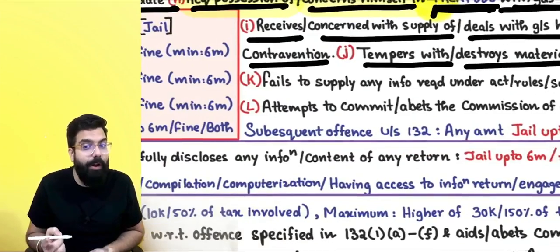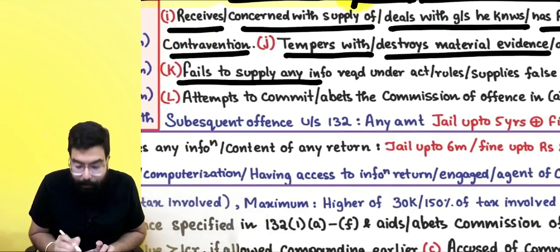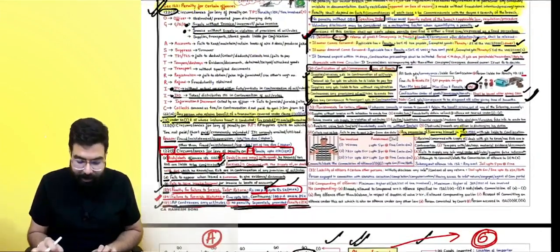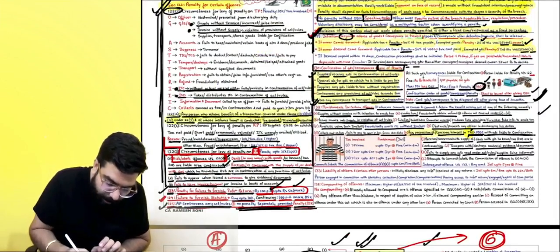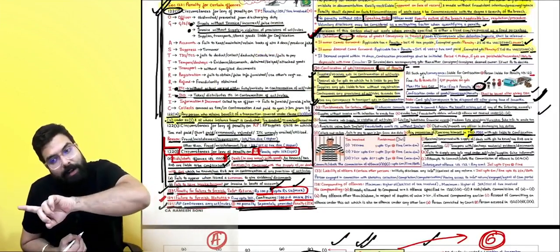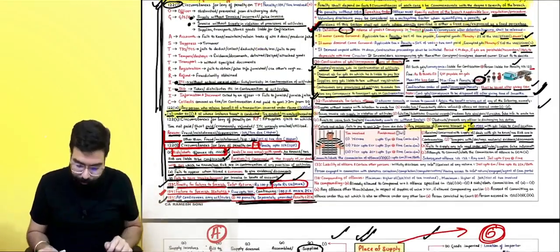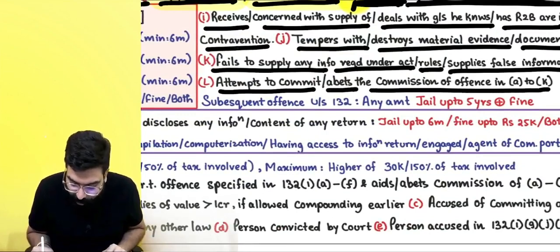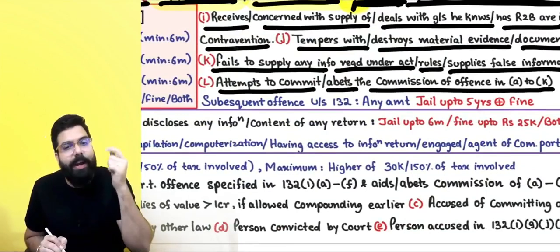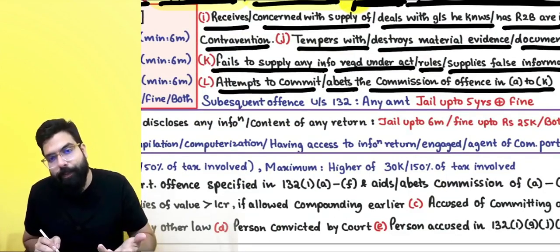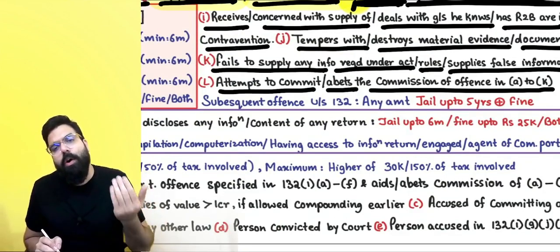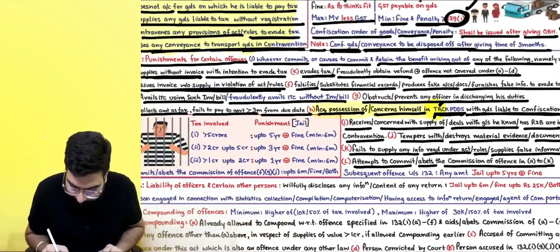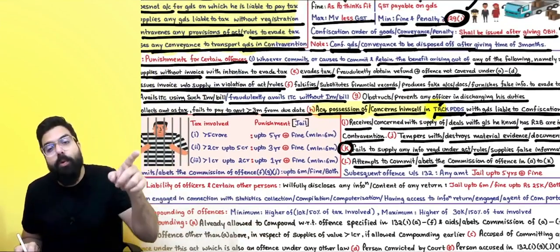If you go ahead and destroy or tamper with material evidence, fail to supply any information required under this act or rules, or supply false information. Actually, what I am teaching you over here, most of them are picked up from here. Along with the penalty, they are telling we will send you to jail also. So over here, attempts to commit or abets the commission of an offense under A to K, means if you are going ahead and helping someone in doing the offense from A to K, then they are going ahead and telling you will also be sent to jail.